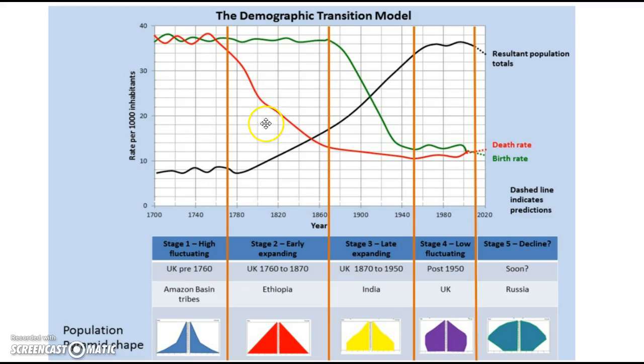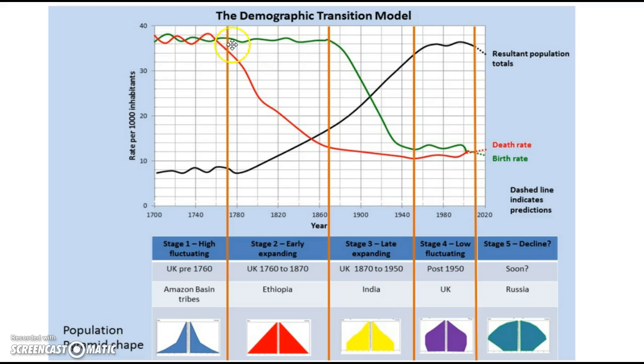So here's stage one, stage two, stage three, stage four. What we see is in stage one, birth and death rates are both really high. Green is birth rate, red is death rate. Birth rates stay high through stage two, and then in stage three start to decrease. Because remember, these are the farming countries, agricultural countries that need the labor. I mean, if you have 8 kids, there's 8 free laborers. It's unfortunate, but it's true.